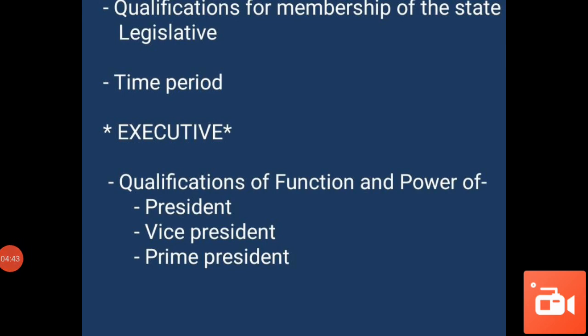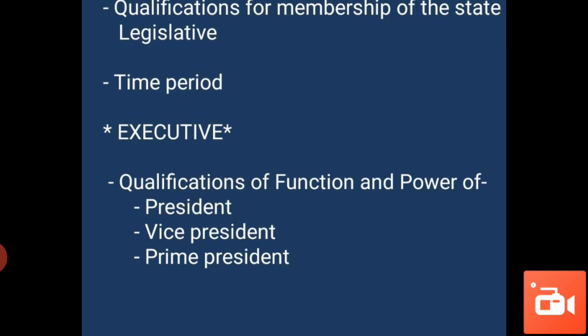Please, students, verify because here in this sheet there is a little printing mistake. It should be qualification, function and power of president, vice president, and prime minister, not a prime president.